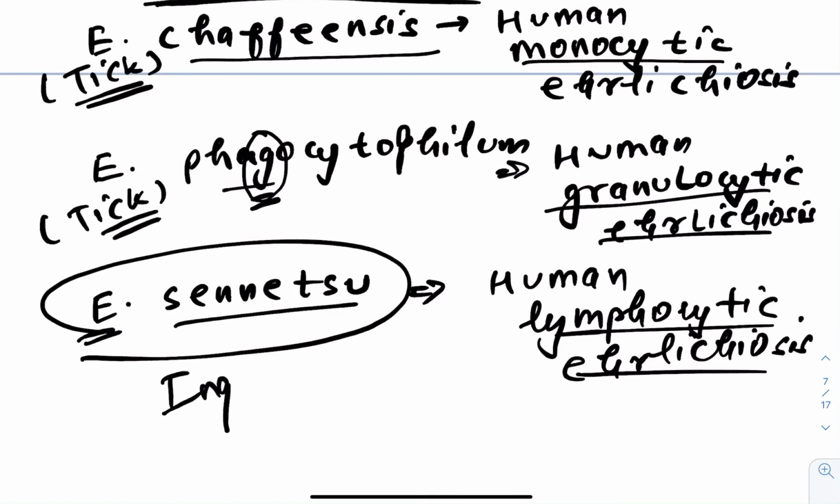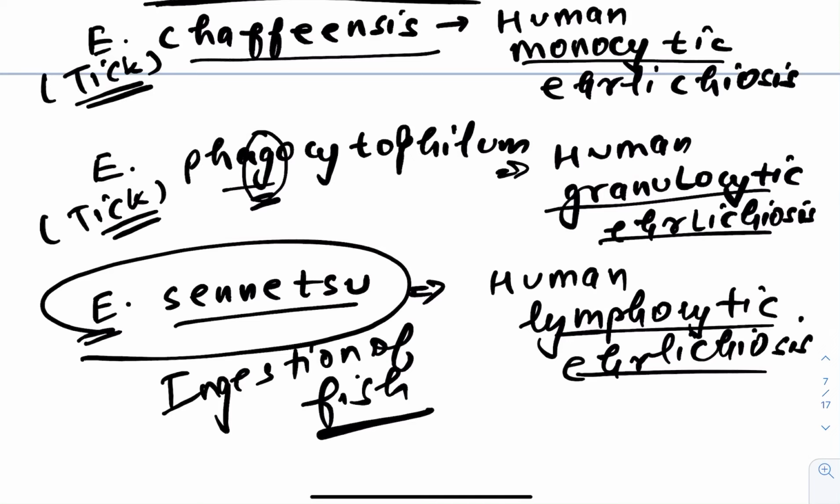If somebody eats an infected fish, this infection of senetsu happens. Okay, so remember this also, and the others are transmitted by tick. And what was the mnemonic there, guys? Louse, flea, tick, mite. Got my point?